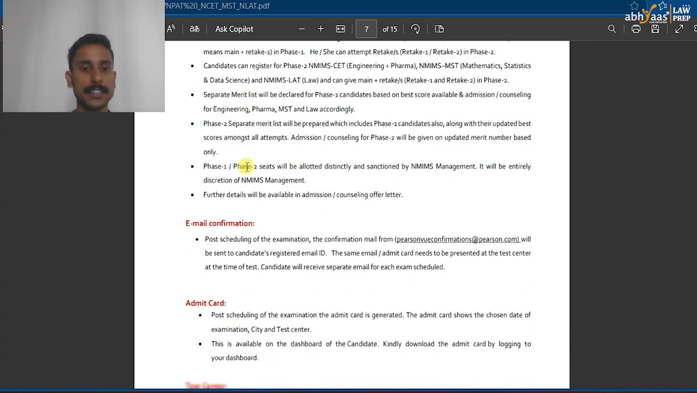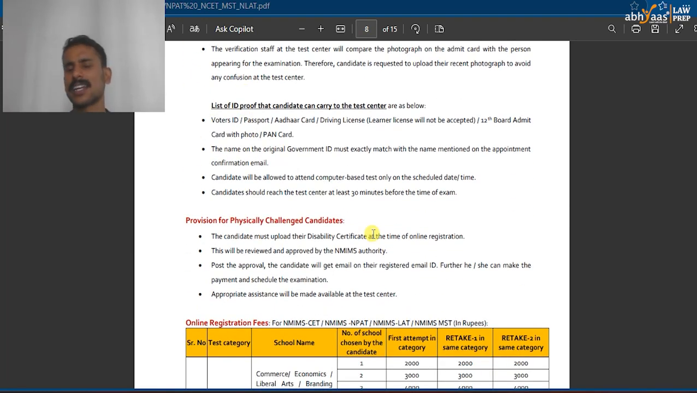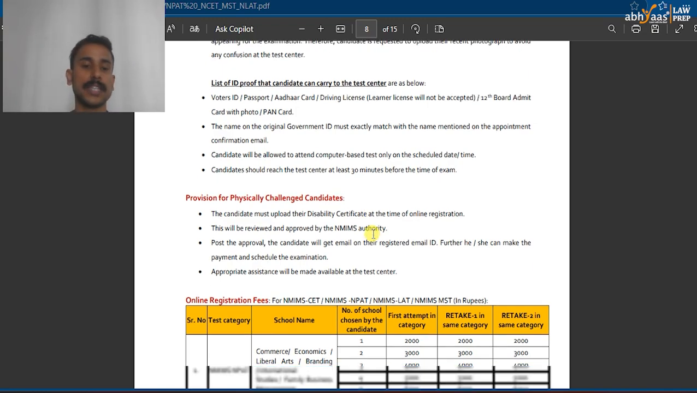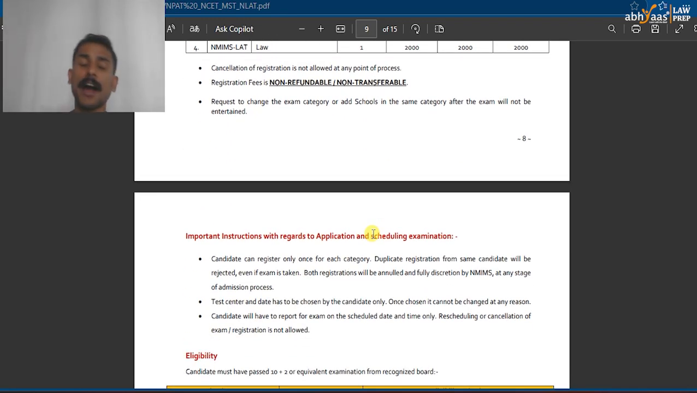Apart from that, they have also mentioned the documents that are required. It says that in class 12, you should have scored at least 50%. So that eligibility criteria remains there, and you need to provide proof for that. Apart from that, I don't think the notification talks about anything in detail, other than the phase one, phase two confusion, which I have already talked about.